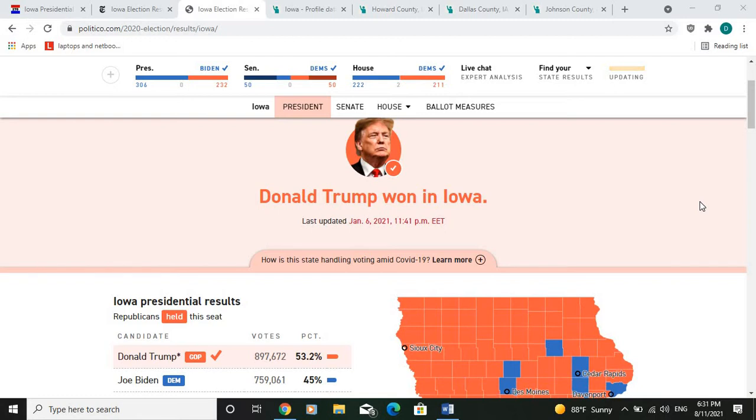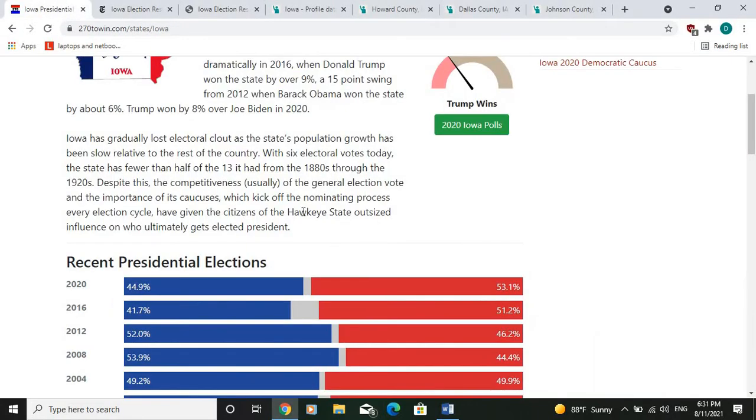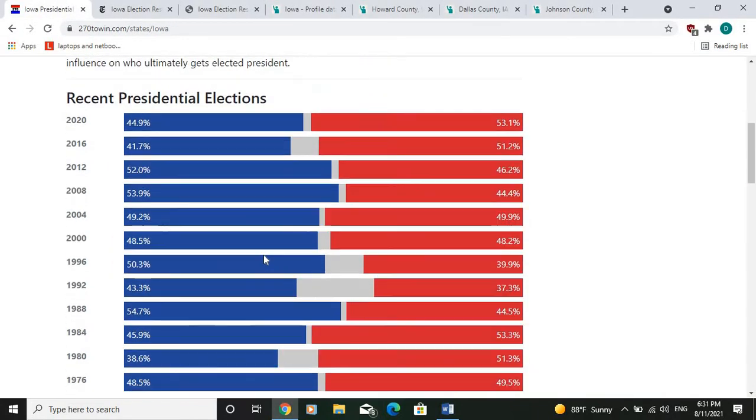Before going into details and before studying the numbers of this state, let's see a little bit the voting history of this state. As you see here, since 1992, this state was always won by the Democrat until 2016, where President Trump was able to flip the state and to win it for the Republican by a very big margin, by around 10 points. He was also able to win it in the 2020 election by around 9 points. So he was able to keep his electoral base strong in this state.